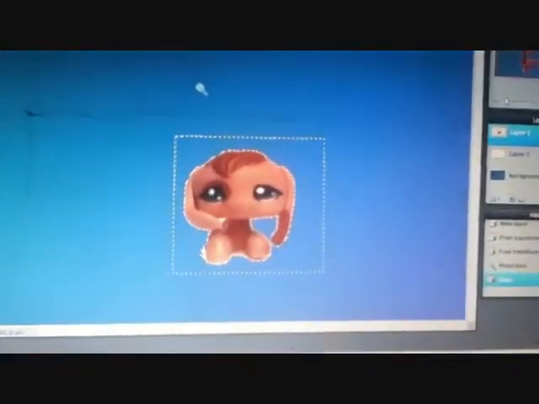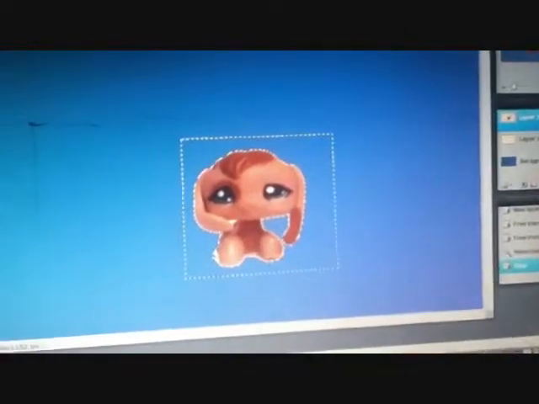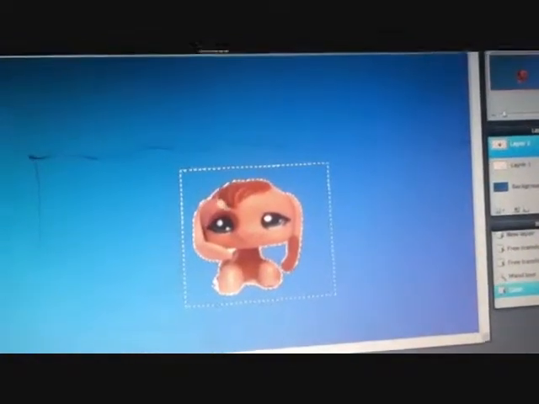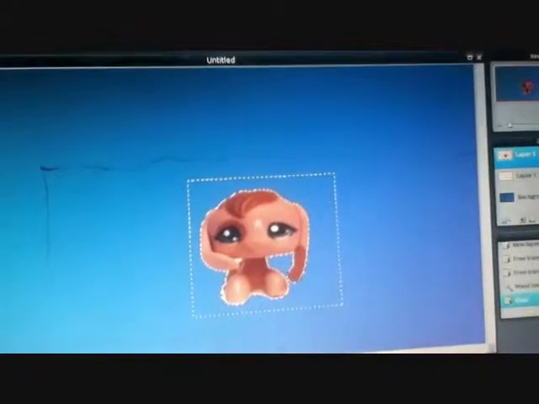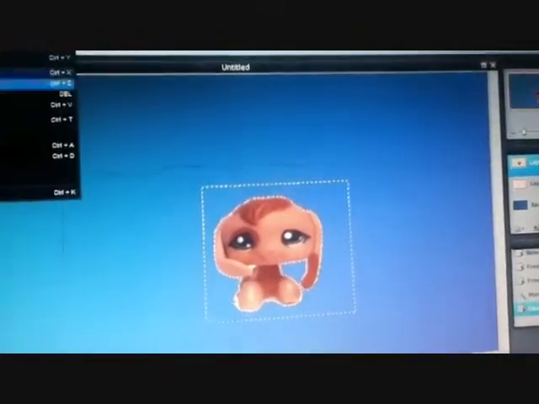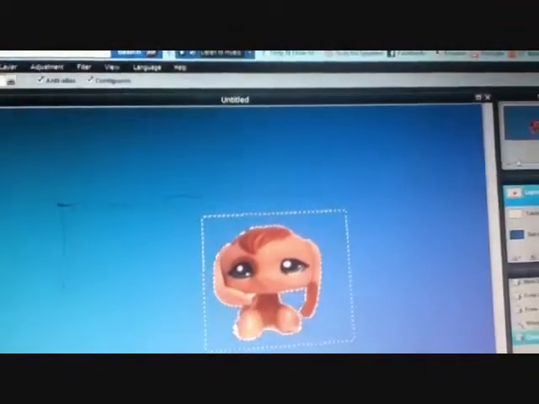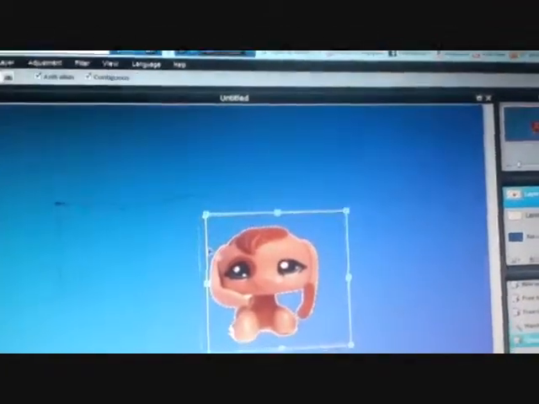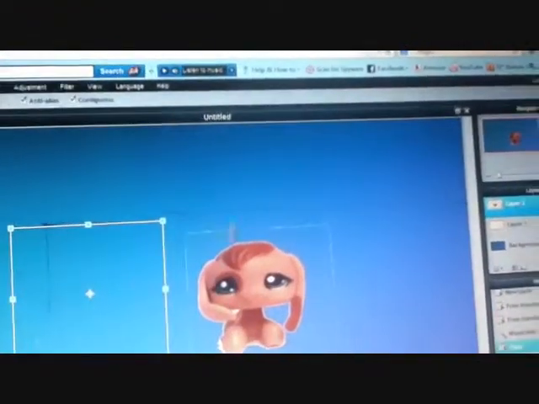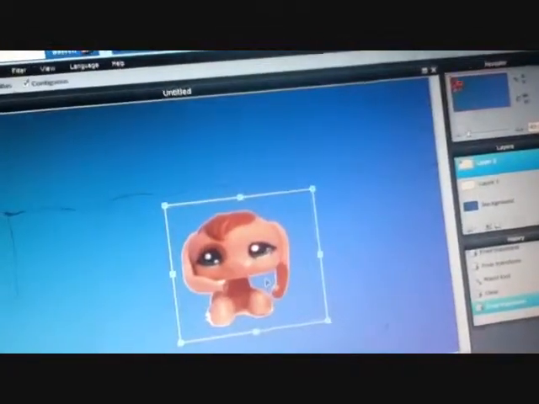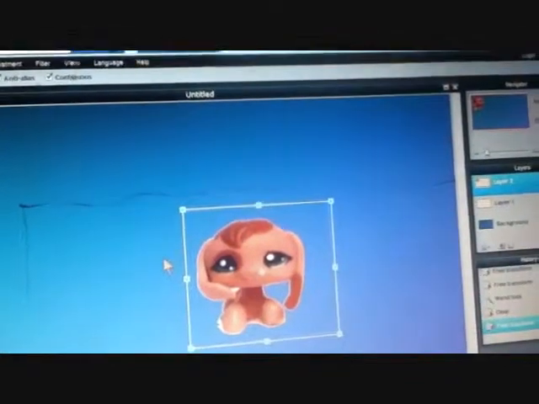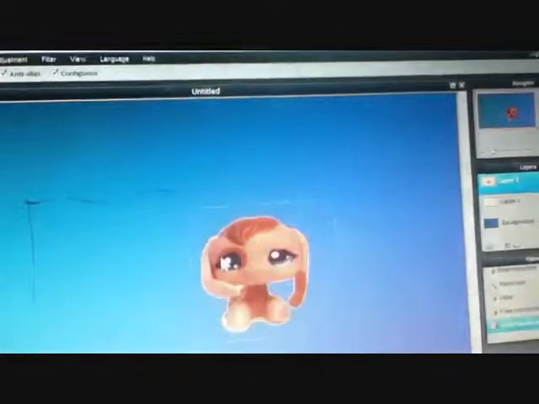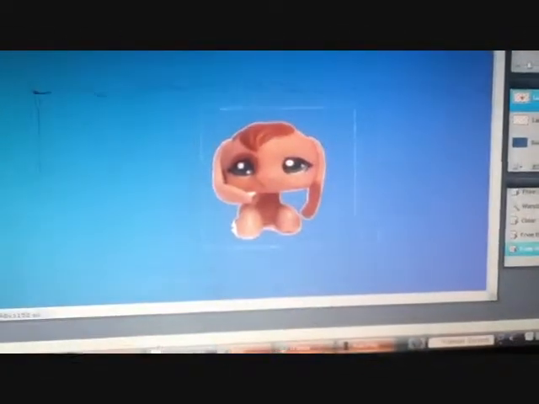Then for text, I actually got rid of that, but I think you have to move this before you can get rid of that. So free transform, just move it over there, whatever. Then you can move it back, see how it moved all the way over there. You can move it back. Okay. You can't get rid of those lines, by the way.